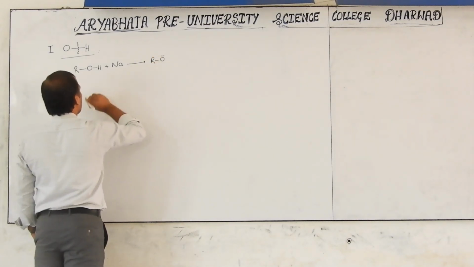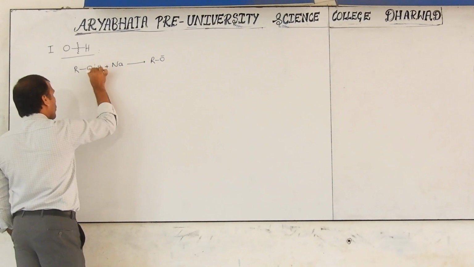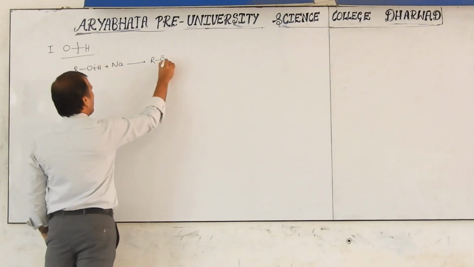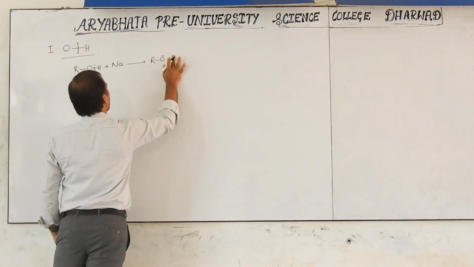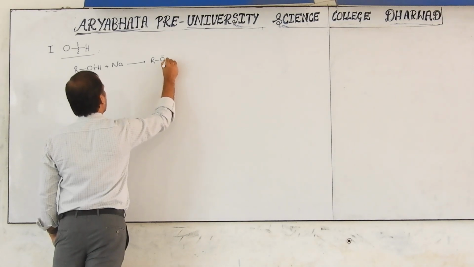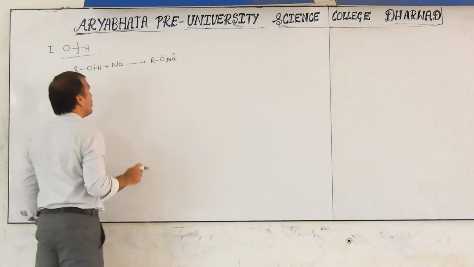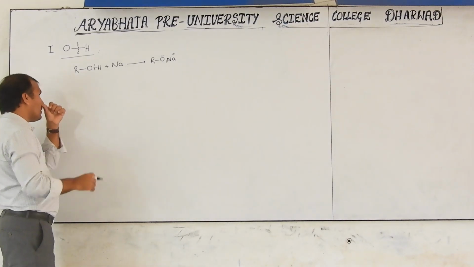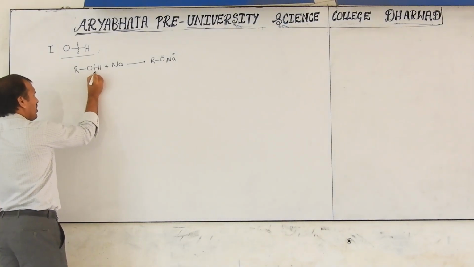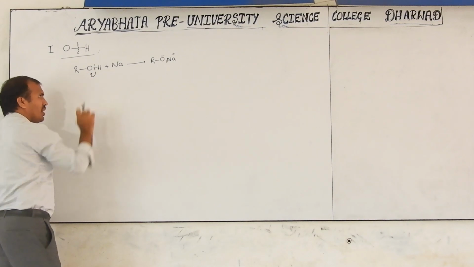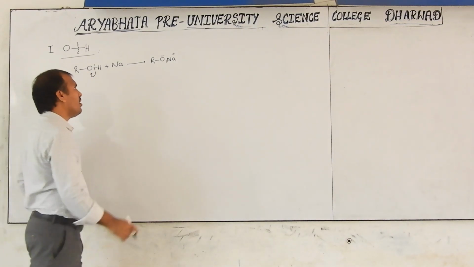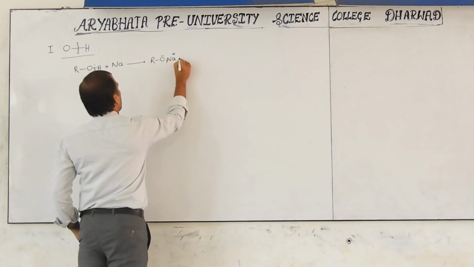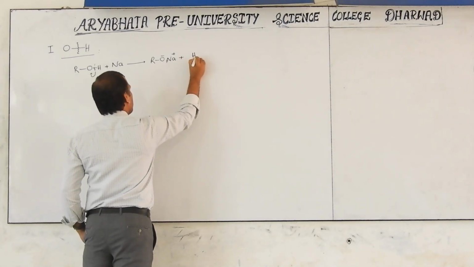then it gives RO minus. It means the bond breaks here, and this will be converted into, sorry, I will write here, it's negative. Here one electron is lost, and it gives Na+. Now it is negative like this. Then what is it? H plus. And here it lost one electron. Then again what is it? One H.